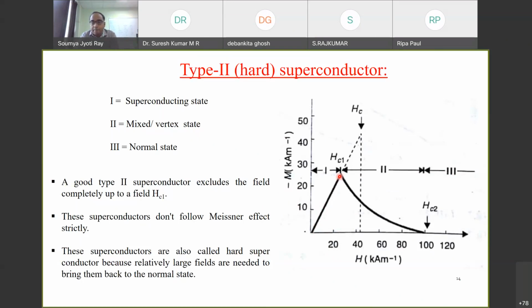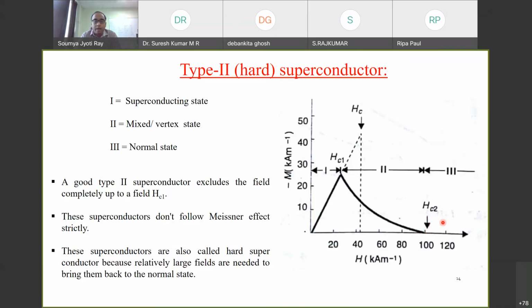However, if the applied magnetic field goes above a certain value called the lower critical field, or HC1, then slowly the magnetization starts increasing. Increasing means from its previous value, and if I keep on increasing, the material starts becoming more and more magnetic, and that behavior will go on up to another critical field called HC2, or the upper critical field. If the applied field is above HC2, then the material does not stay superconducting at all, and it becomes a normal material.